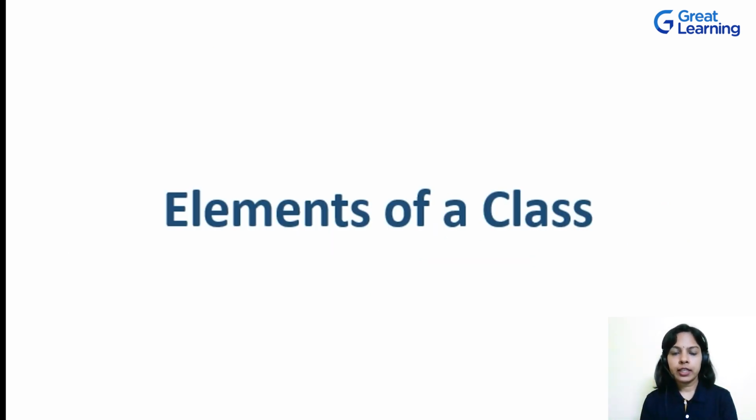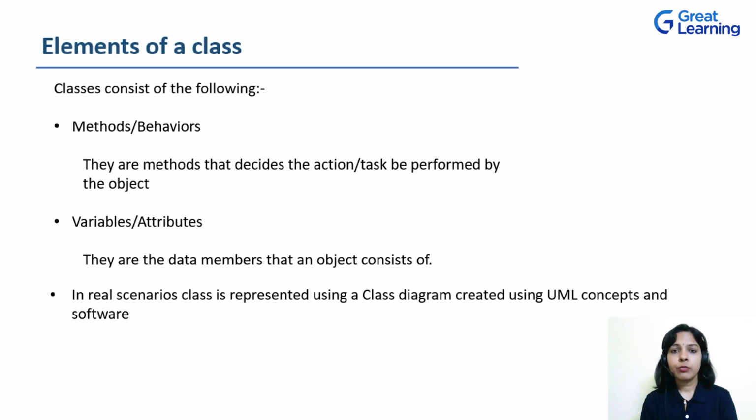Let's talk about the elements of a class. That is, what a class is composed of, what it consists of. So broadly speaking, classes consist of methods and variables, that is, behaviors and attributes. So a class will have a blueprint of the object: what the object properties are going to be, what the behavior of that object is going to be, will all be defined inside a class.